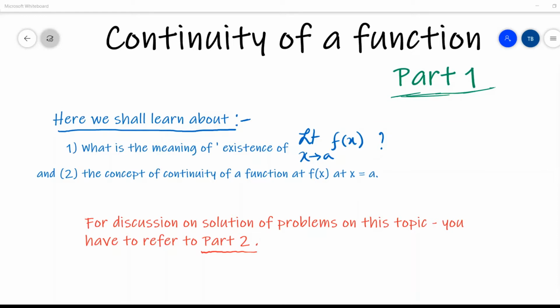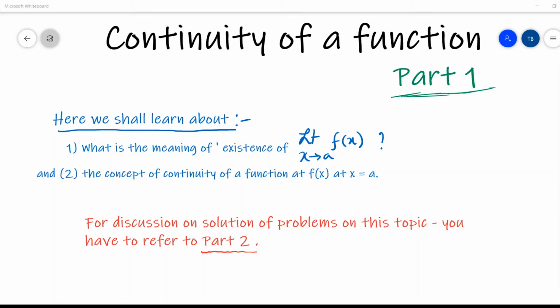This one, that is continuity of a function, is an important topic in class 12. Here you will be able to understand the meaning of existence of limit x tends to a f(x). I have written it already there. And the concept of continuity of a function f(x) at x equals to a.